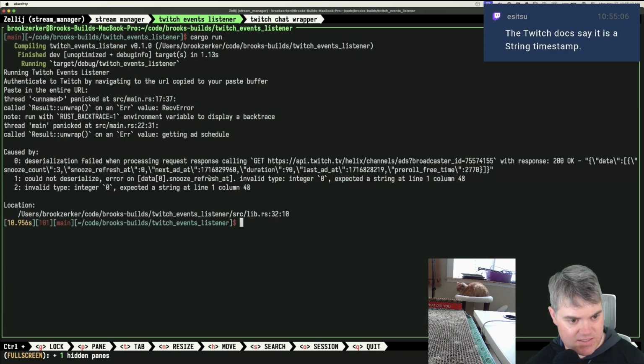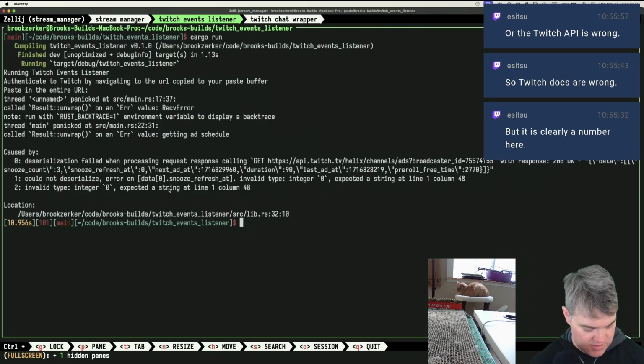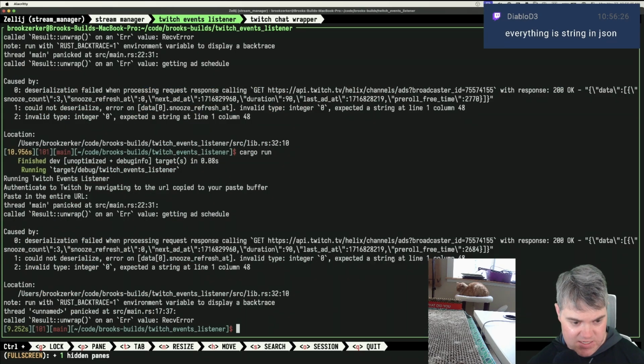Could not deserialize. Okay, I was hoping that would work. Oh, the Twitch docs say it is a string timestamp. So hold on. If the Twitch docs are saying that it's a timestamp, okay. Serde. Oh, how do I tell it? Let's see, so it's a types timestamp. Okay, hold on. If I just say snooze refresh at i32, maybe I'll get type integer 0, expected a string.